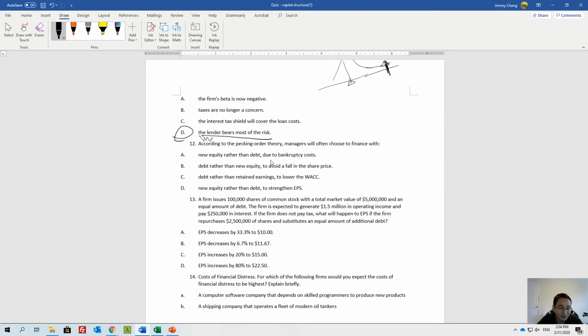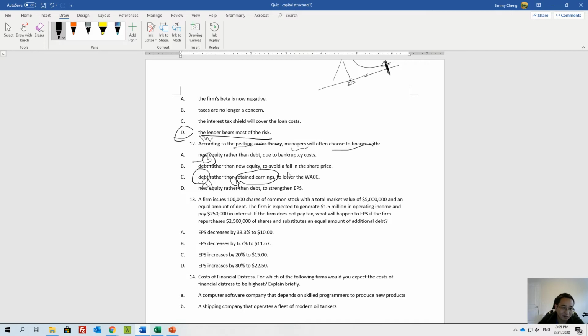And then we talk about pecking order theory, right? Management will choose to finance with... First of all, they want to use retained earnings first, okay? Because that will impact nobody, okay? And then they will go to debt. So this is 1, 2, 3.